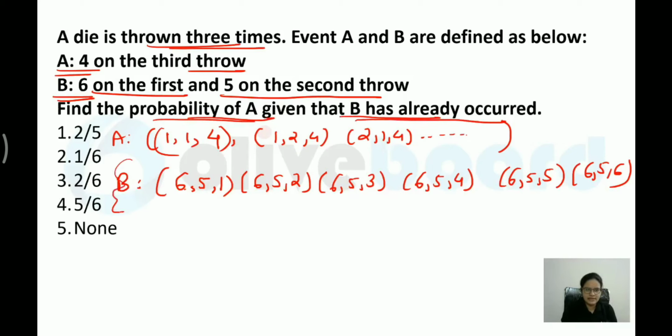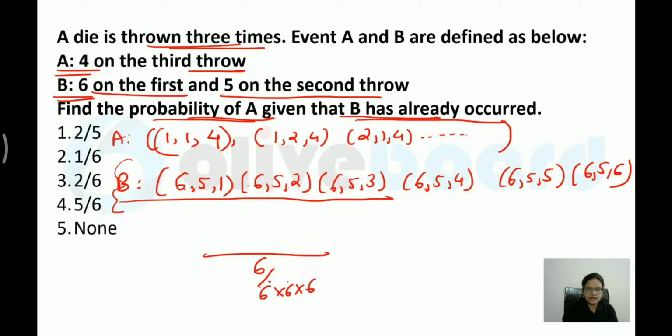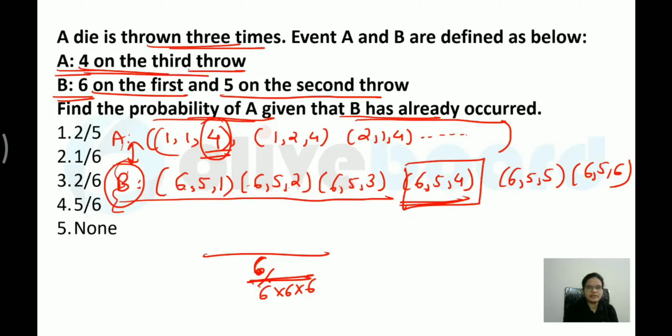That means this event has already happened. So when B has occurred, what is the total probability? 1, 2, 3, 4, 5, 6. So 6 by how many total ways? 6 into 6 into 6, because there are 3 dice in this case. So this is your second event. And what is common between A and B? You want the last throw to be 4. So only this would be the common possibility, because I want 4 in the third throw. This is the only common element.